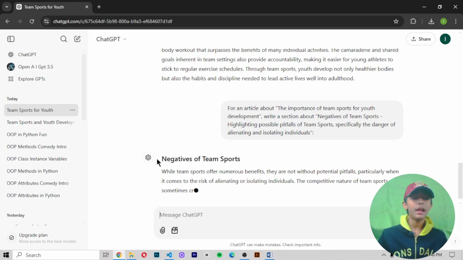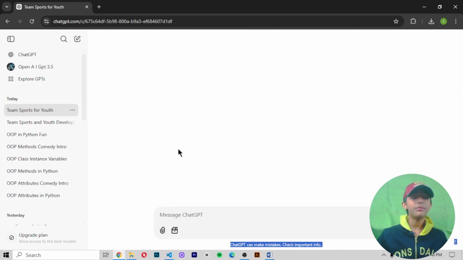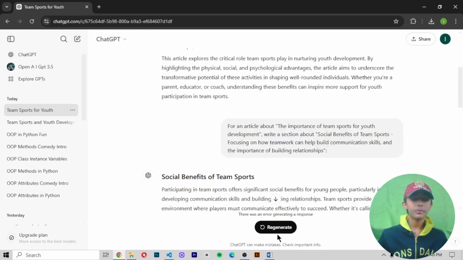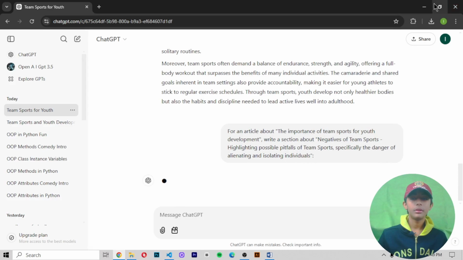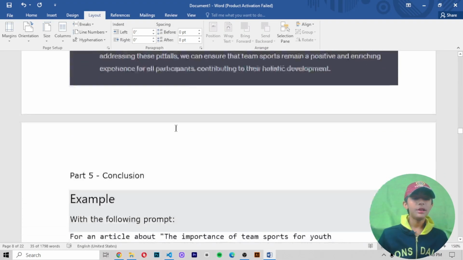So now it is giving me the negatives of team sports. Here you can see it, and it is giving me very fast. So let me refresh it now again. Regenerate now. Okay, now let's come on down.